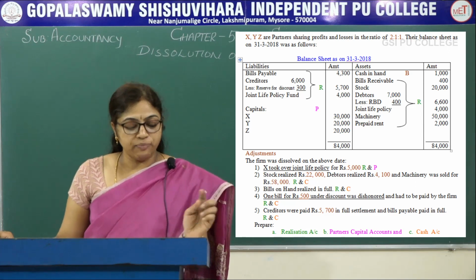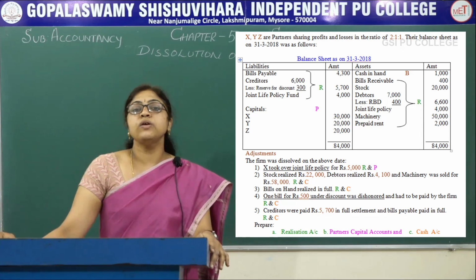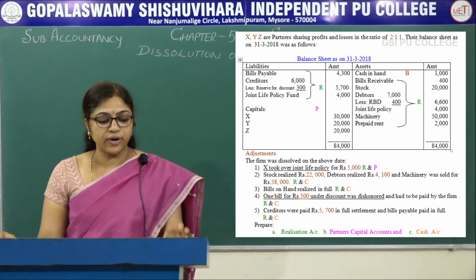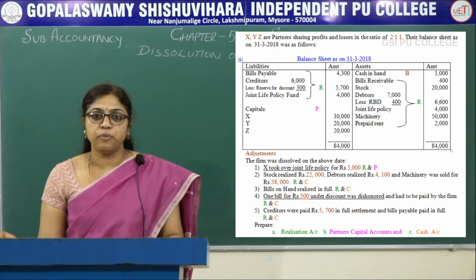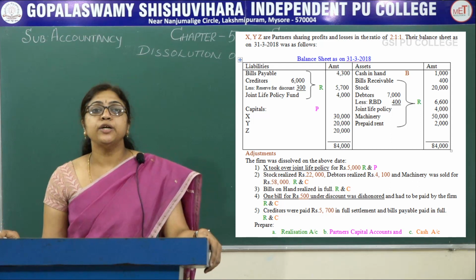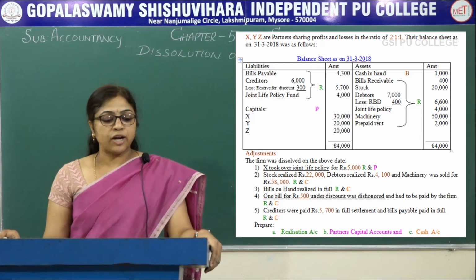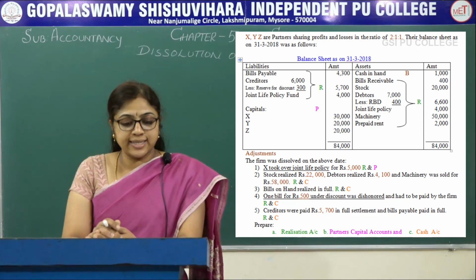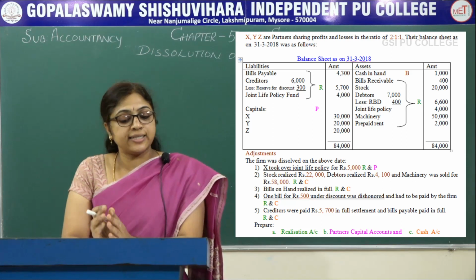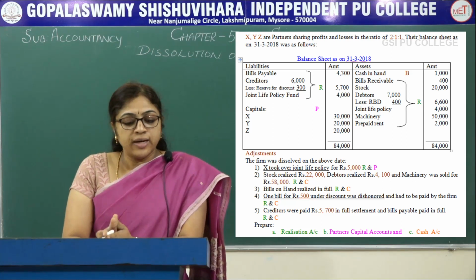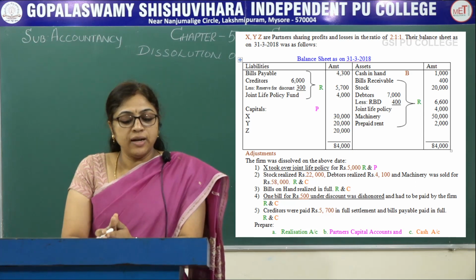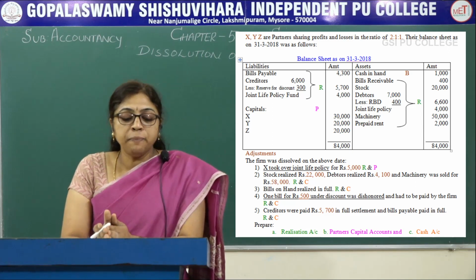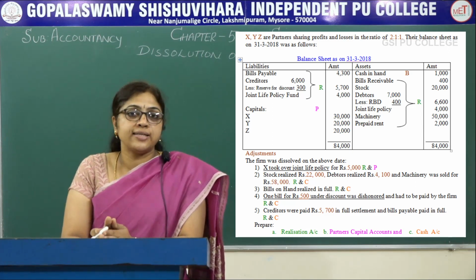So joint life policy fund is taken only on the credit side of the realization account because it is just a fund representing the accumulated profit. It is not a liability to be paid, but it can also be taken directly in the partner's capital account. Next, on the asset side, cash in hand is there, it is recorded in cash account. Next one, bills receivable, stock, debtors, joint life policy, machinery and prepaid rent recorded in the realization account.